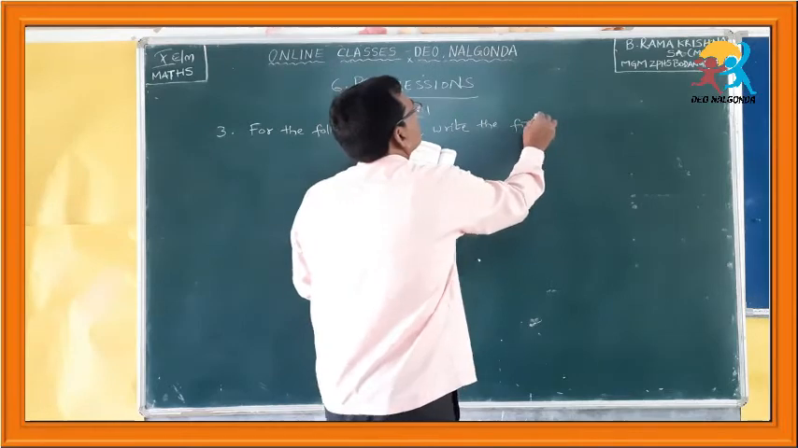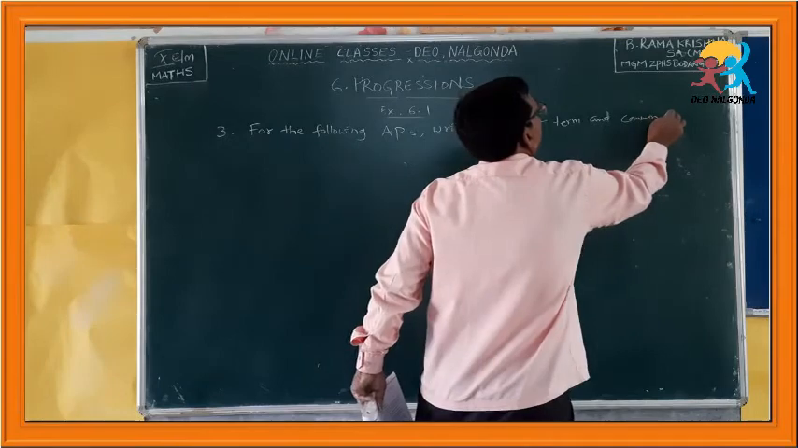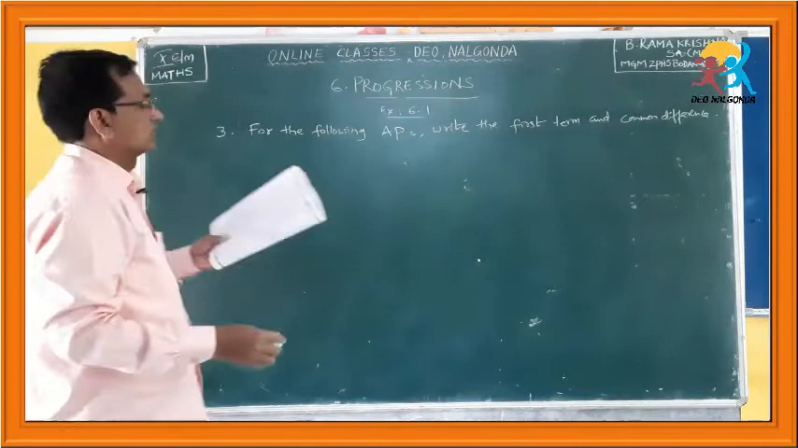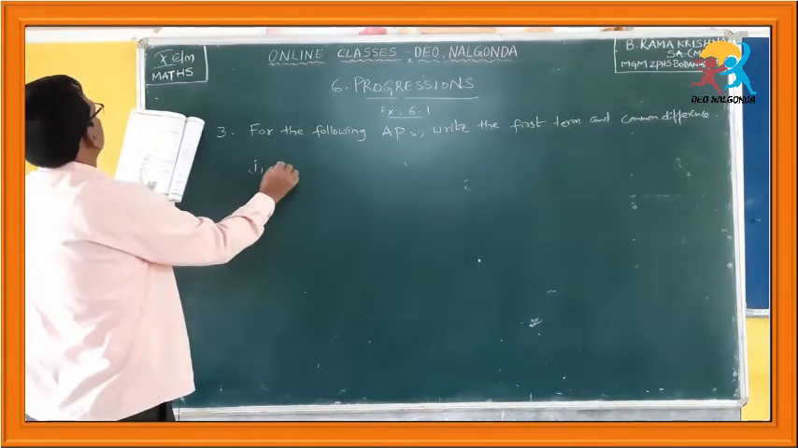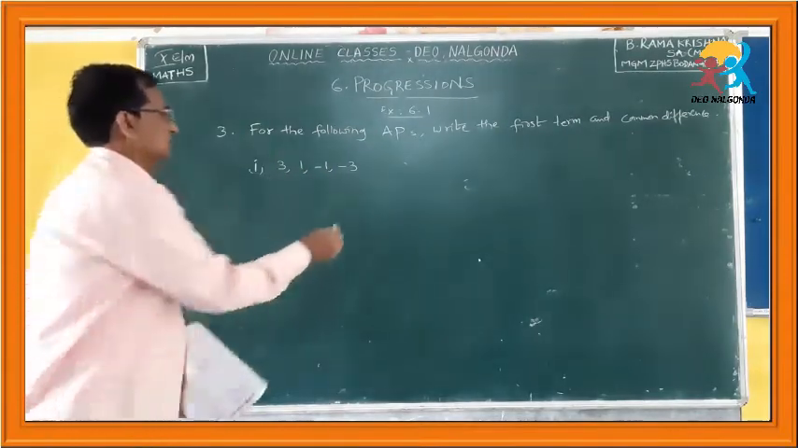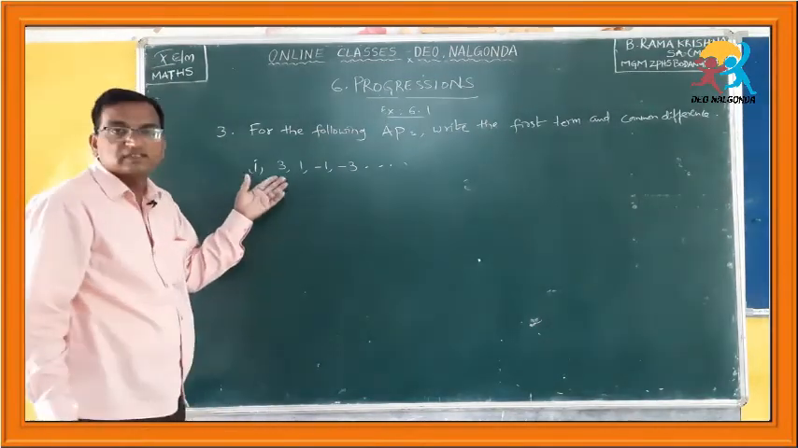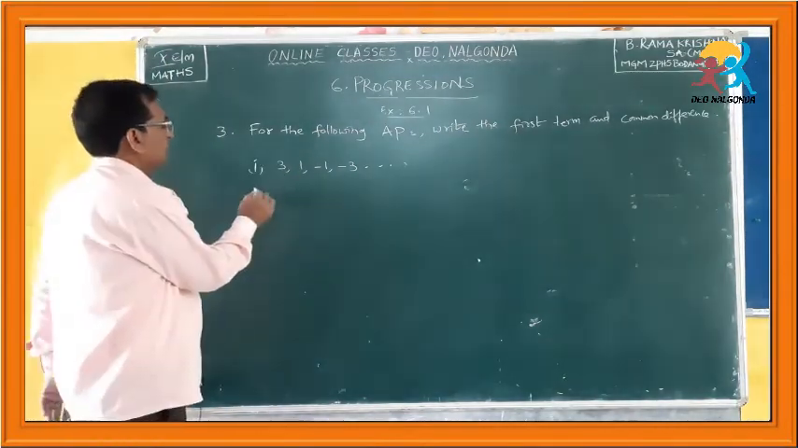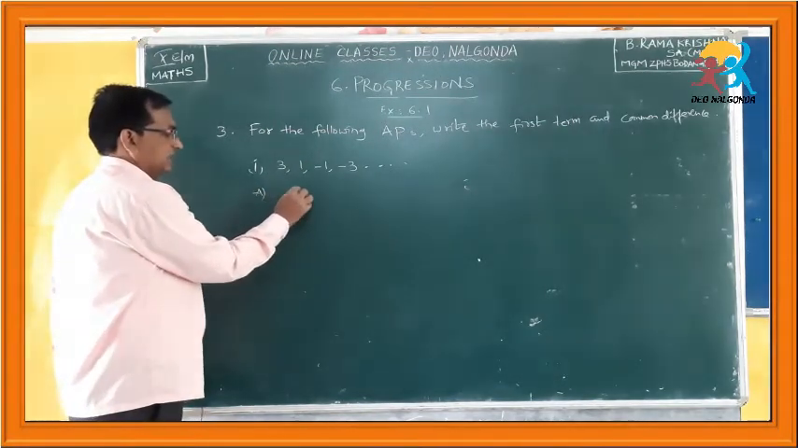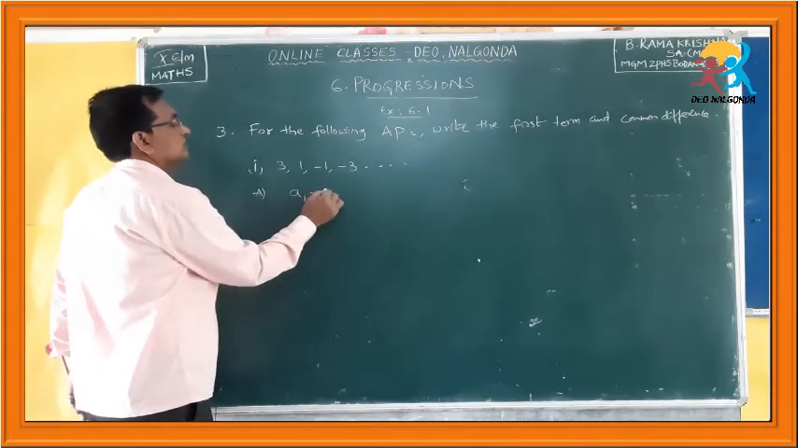In those arithmetic progressions, what you have to do is write the first term and common difference. Very simple question. Let us take the first one. Now you have to write the first term and the common difference. Very simple. The first term here, by seeing it you can write, but write according to notation. A1 is equal to 3.